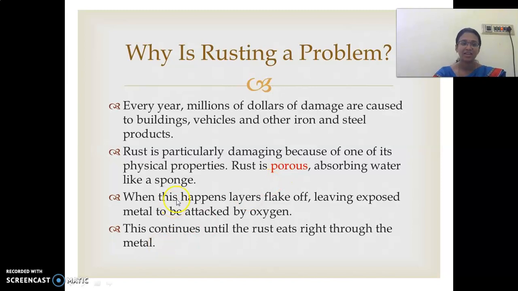Then layers flake off, leaving exposed metal to be attacked by oxygen. Layer by layer, it would fall off, and this continues until the rust eats through the whole metal. So, this process continues until the whole metal is not there.